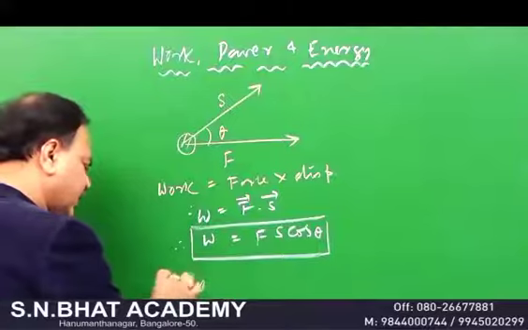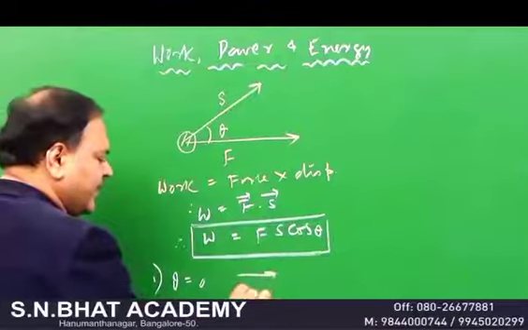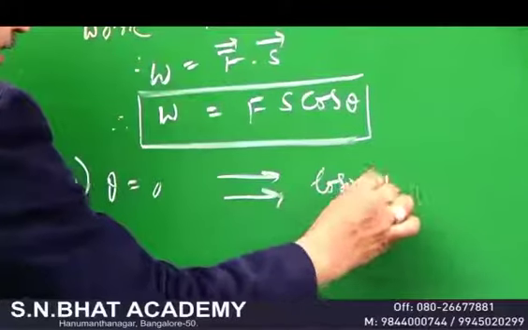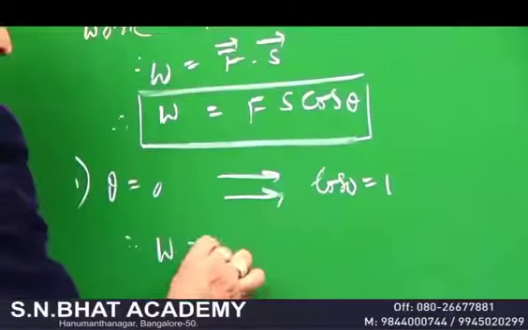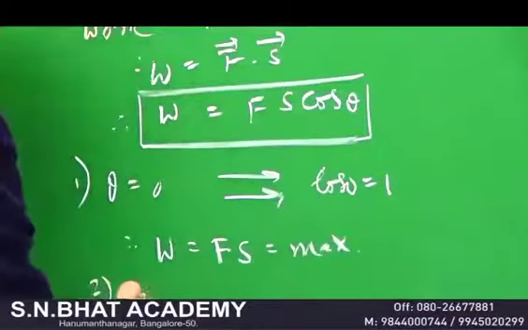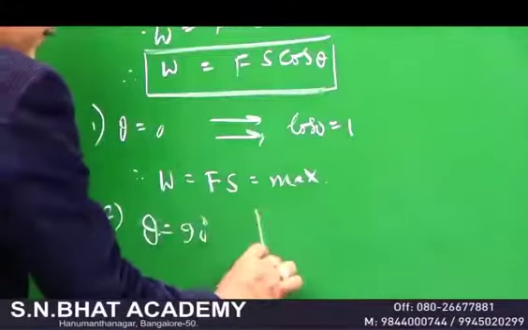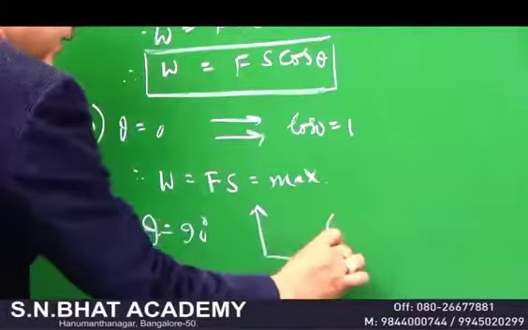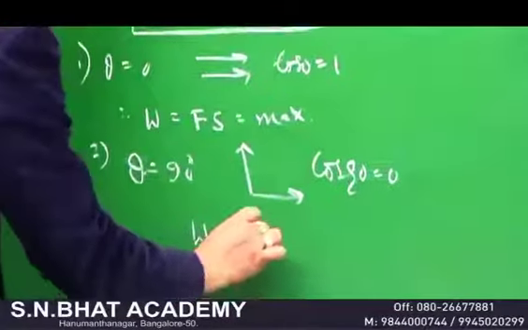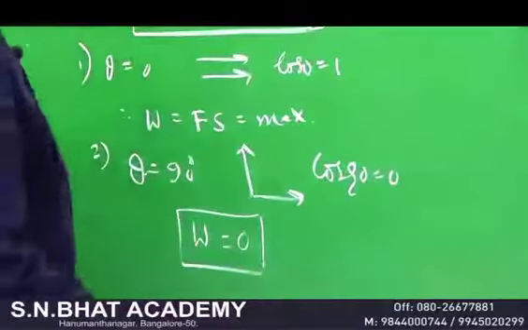When theta is equal to 0, it means the force and the displacement are parallel. Under that condition, you know that cos 0 is equal to 1. Therefore, your work done is maximum, that is F into S. When angle theta is equal to 90, you know that the force and the displacement are perpendicular to each other. Your cos 90 is equal to 0. Therefore, your work done is 0. That means no work is done when the angle between the force and the displacement is 90 degrees.